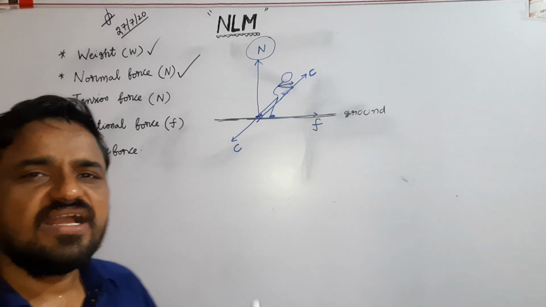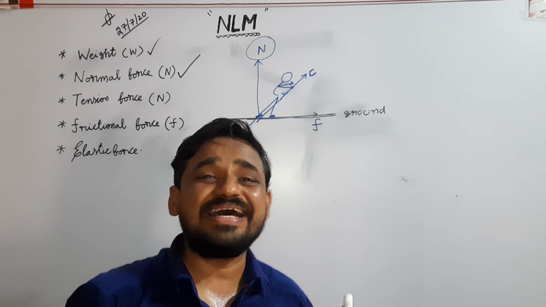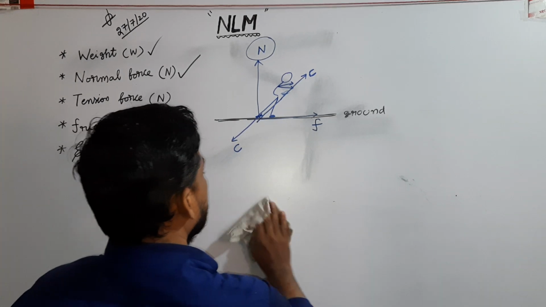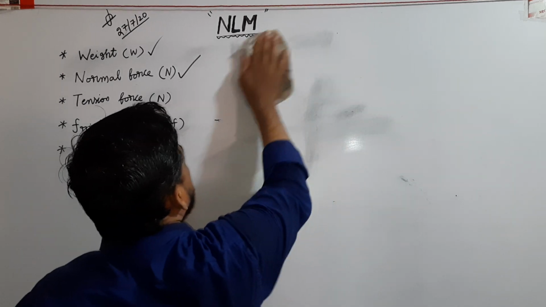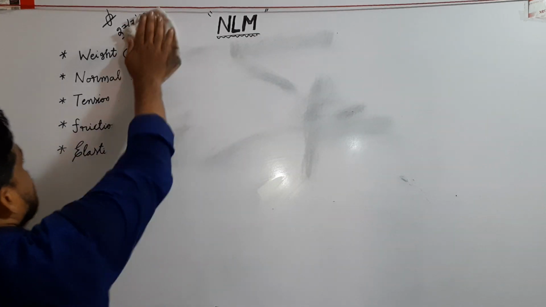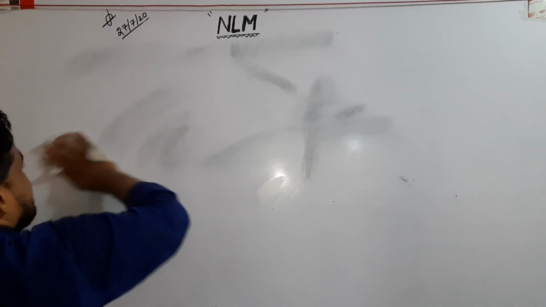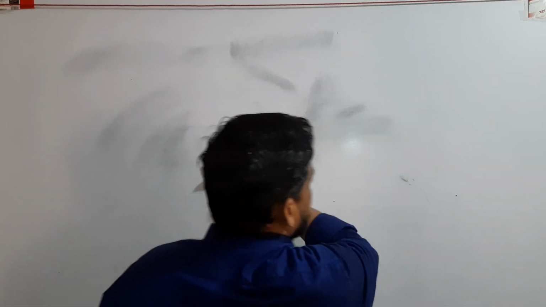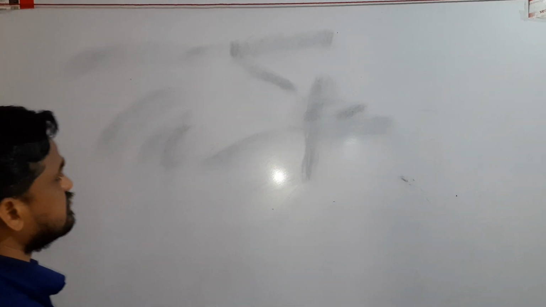Now, how do you represent the direction of normal force in different situations?